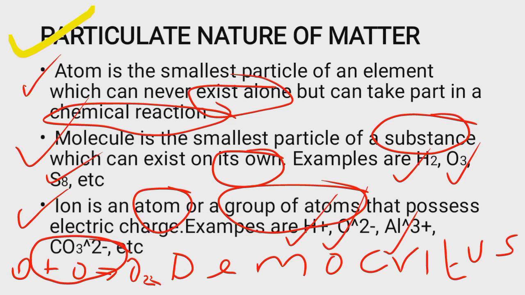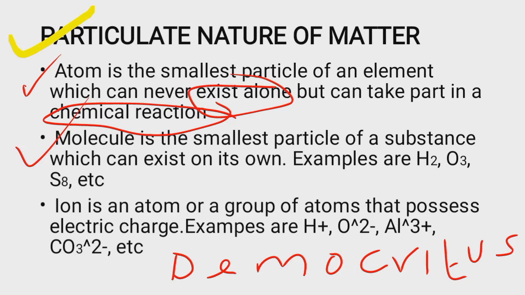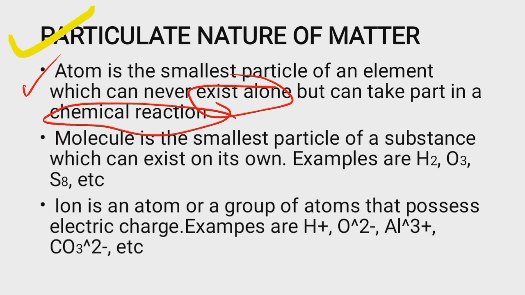So on this slide, we have been able to look at the particulate nature of matter, which are atoms, molecules, and ions. And these are the three particles which matter is made up of. We have defined atom as the smallest particle of an element which can never exist alone but can take part in a chemical reaction. We have also defined molecules as the smallest particle of a substance which can exist on its own. Ions are atoms or groups of atoms that possess an electric charge. Alright, with this, let's now move to the next slide.